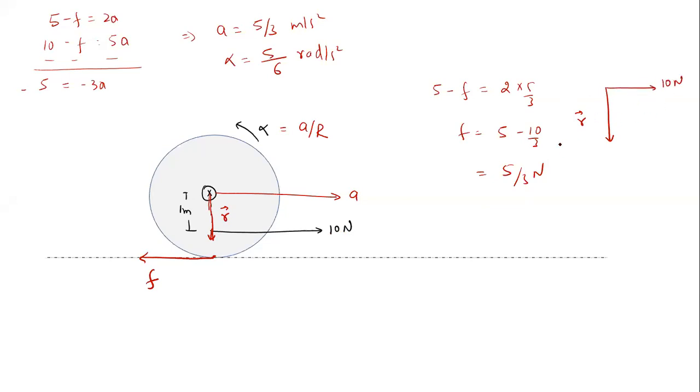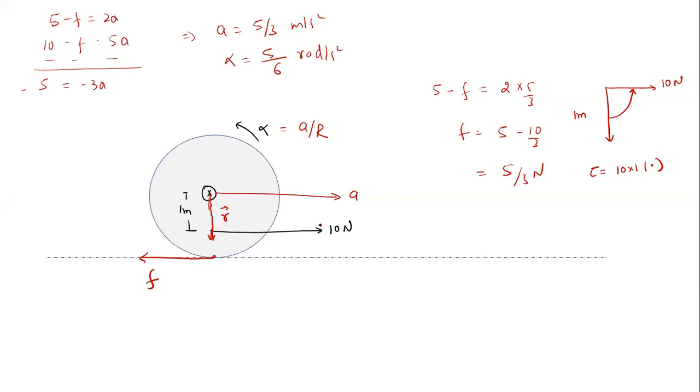For R cross F, you curl your fingers from R to the 10 Newton force. Where is the thumb pointing? Thumb is pointing outside the plane. So torque will be equal to 10 into 1, outside the plane, for the external force F.